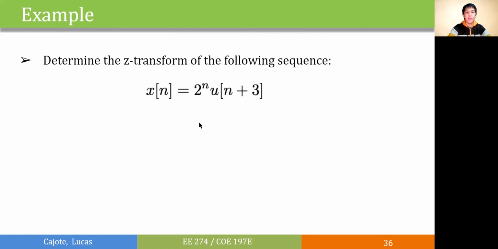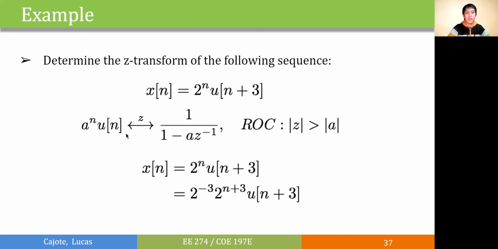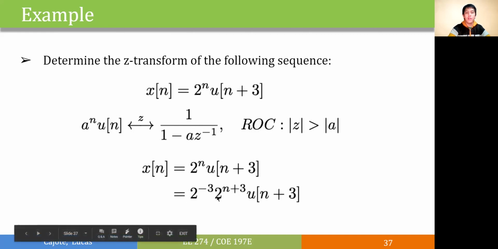In this next example, we need to determine the Z transform of the time-shifted signal. So we have 2 to the n u of n plus 3. We already know the property a to the n u of n. Now, if we are to use the time-shifting property, we need to express all the arguments of n with a time shift. We need to represent this equation as 2 to the minus 3 times 2 to the n plus 3 u of n plus 3.